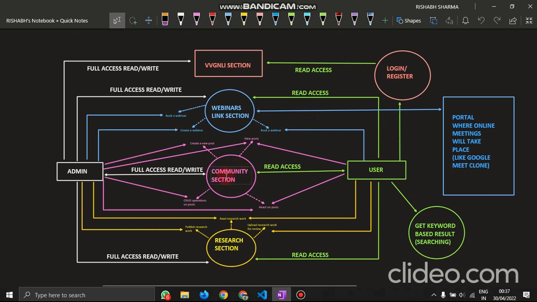Likewise, in the community section, the admin can create a new post, view a post, and do CRUD operations on a post. CRUD operations basically mean creation, deletion, updation, and all those things. But the user can only view the post, and the user can also react to the post. By react we mean he can share, comment, and like that post.